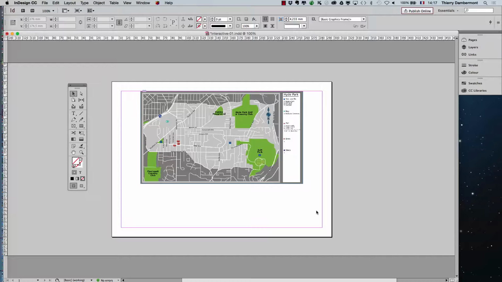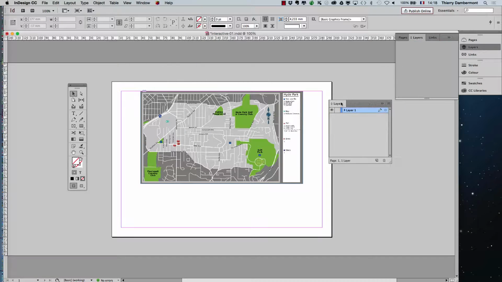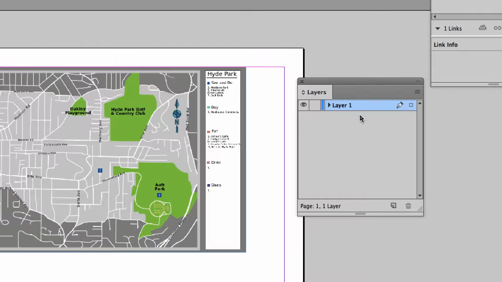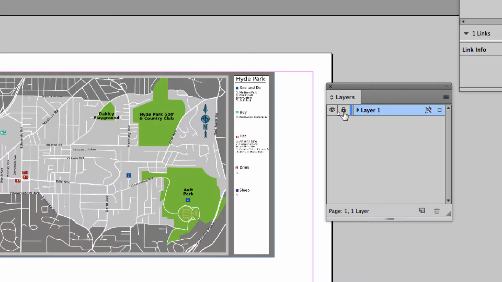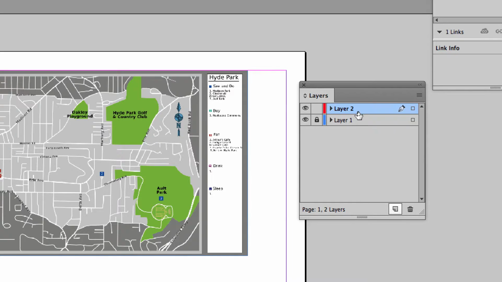It will be quite simple, not really looking good, but that's not a problem as long as you understand how to program your buttons. Okay, let's go into the layer panel and we'll lock it, and all of the other things will be done on another layer, which I create here, layer 2.